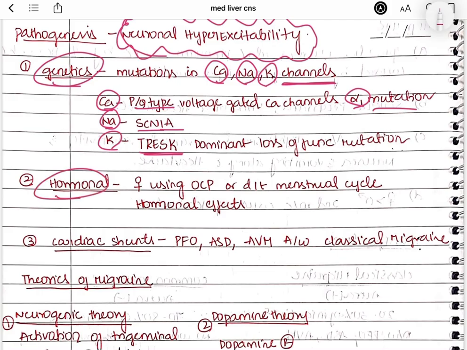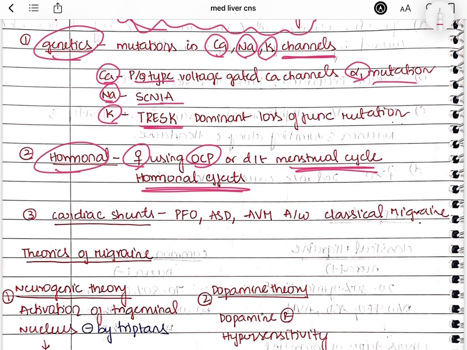The second thing is hormones. Females undergoing the menstrual cycle, or if they are using any OCP pills, it will also trigger migraine attacks because of the hormonal changes. And the third one is cardiac defects. You have seen that classical type of migraine is associated with aura, right? Usually PFO, ASD and AVM are associated with classical type of migraine. So these cardiac defects will also predispose patients to classical migraine attacks.